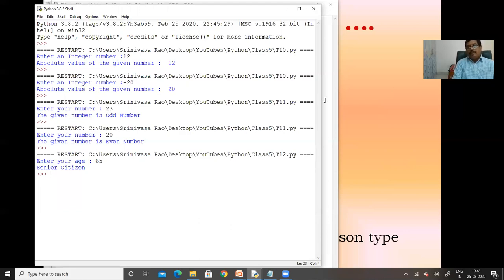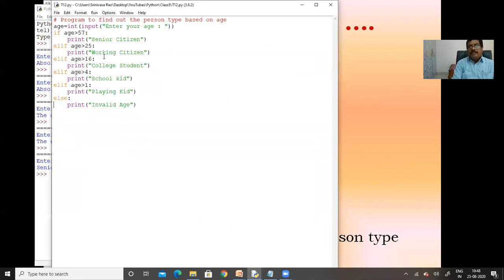And the second one, when it will be considered a working citizen: on this elif part, if it is coming here, it is not greater than 57, only then it will come here. Because of this, it is less than 57. And here I specify another condition, age is greater than 25.